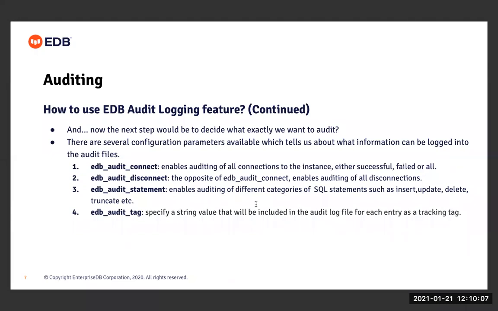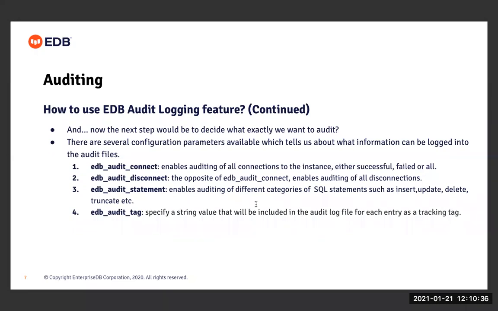This can be set to three different values. It can be set to successful, in which case it will only log the successful connections. If it is set to failed, only the failed connection attempts will be logged. And if it is set to all, both successful and failed connection attempts will be logged. Another parameter is edb_audit_disconnect, which is the opposite of edb_audit_connect, as it will log the disconnection information.